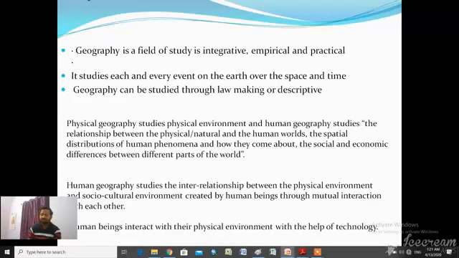Human geography covers all the phenomena related to human activity. If we want to define human geography, we can say human geography tries to explain the relationship between the physical environment of the earth and human society or culture, etc.